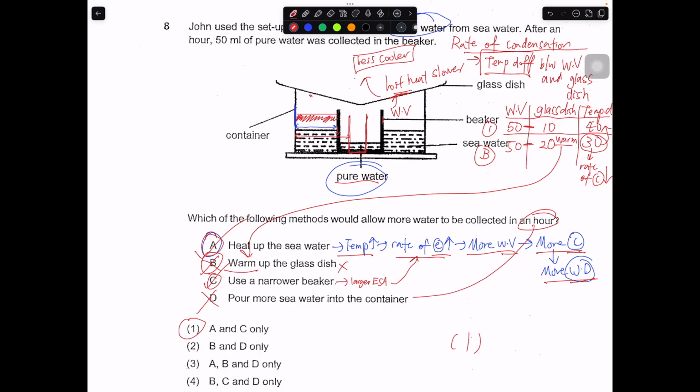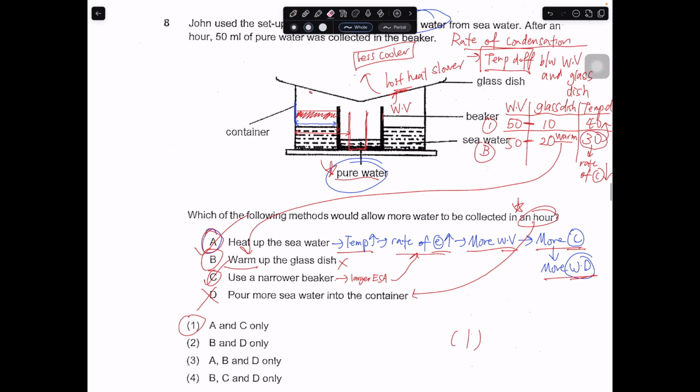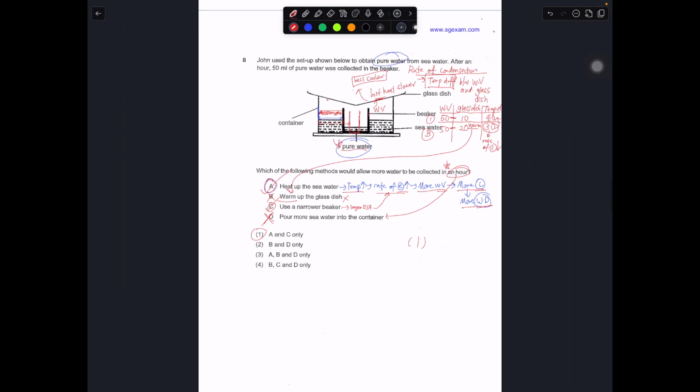Okay, so this part is very crucial. After an hour. If time is not a factor, then you will have more water collected. But since time is fixed, whether you pour more seawater or less seawater, it's still going to have the same amount of pure water collected, if indeed we carry out the experiment for 1 hour. But if time is not a factor, then if you have more seawater, more pure water will be collected because there is more water that can evaporate off from the seawater. So the answer is A and C, B and D is wrong. Okay, so this part is more or less for the MCQ.